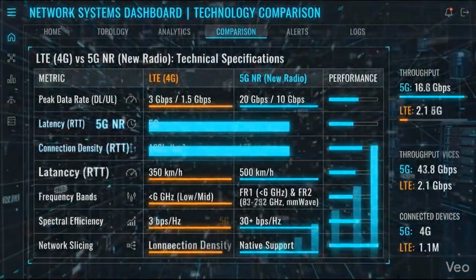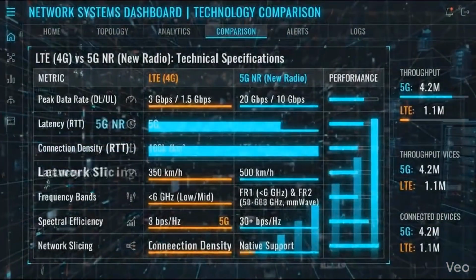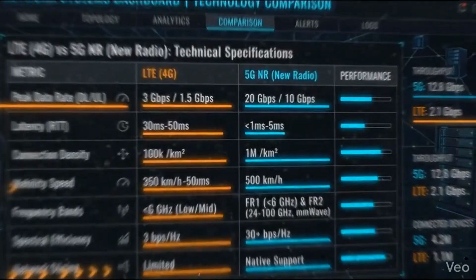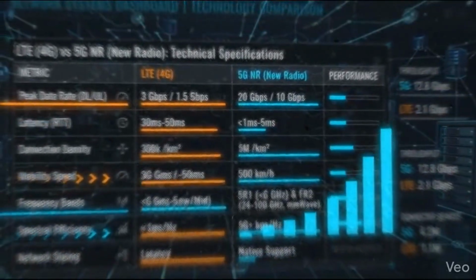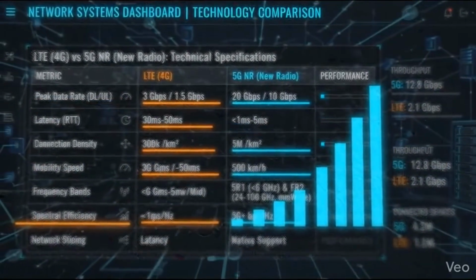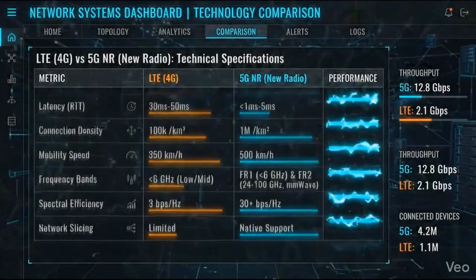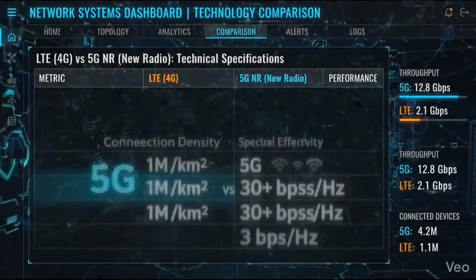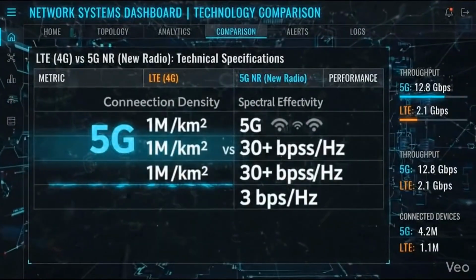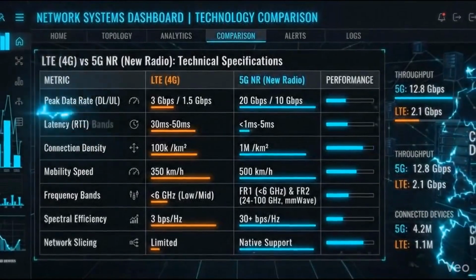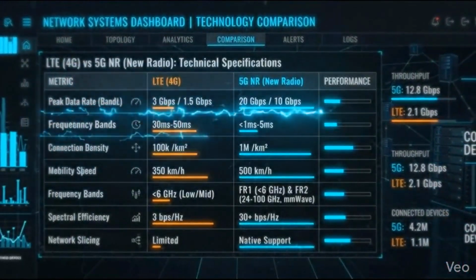Transitioning from the physical radio wave to total network performance reveals a massive leap in raw capability. In peak data rates, 5G rockets to a staggering 20 gigabits per second download, nearly 7 times faster than LTE. Traffic density gets a monumental upgrade too. 5G supports 1 million connected devices per square kilometer, a 10-fold increase. By unlocking high-frequency millimeter wave bands and deploying native network slicing, 5G transforms the architecture entirely.